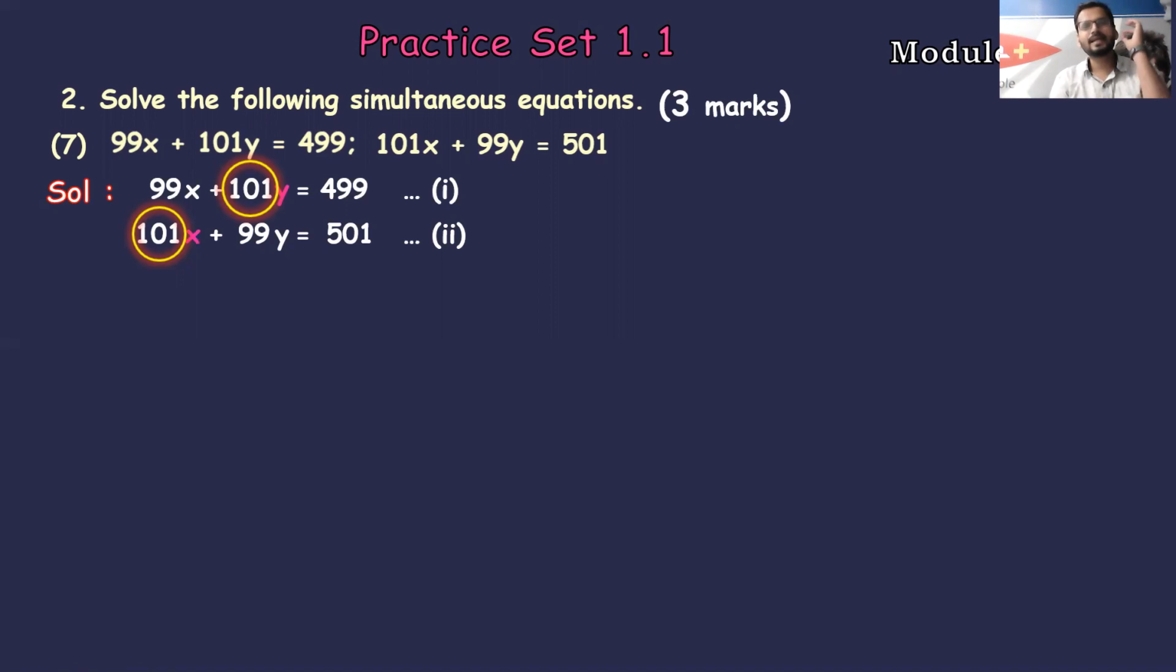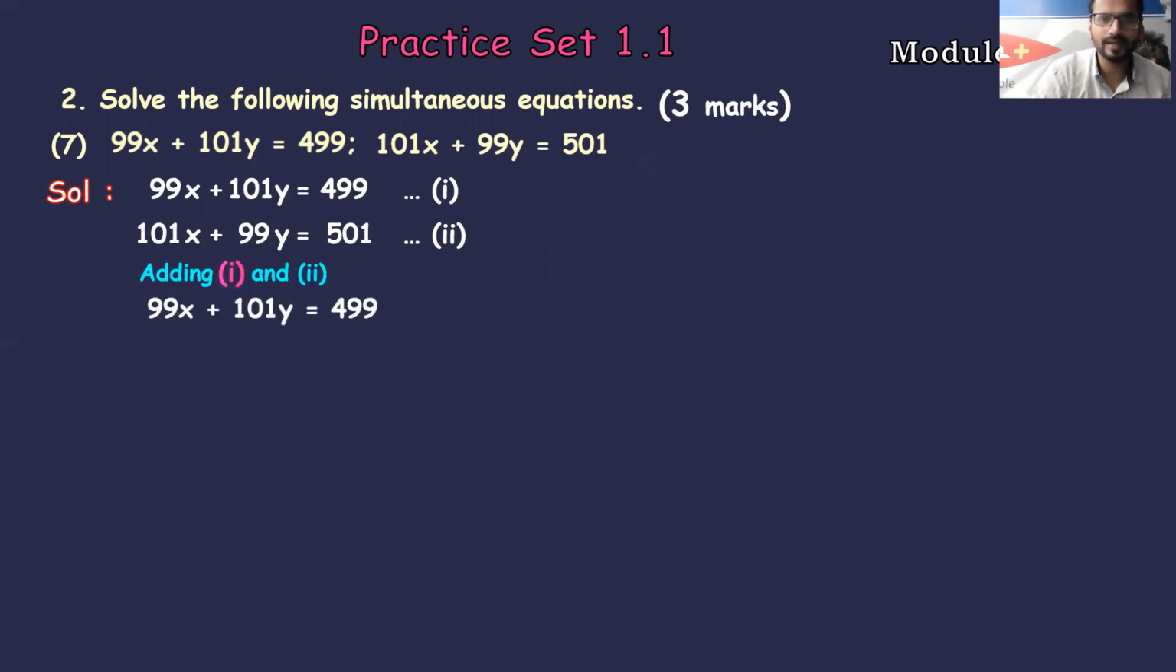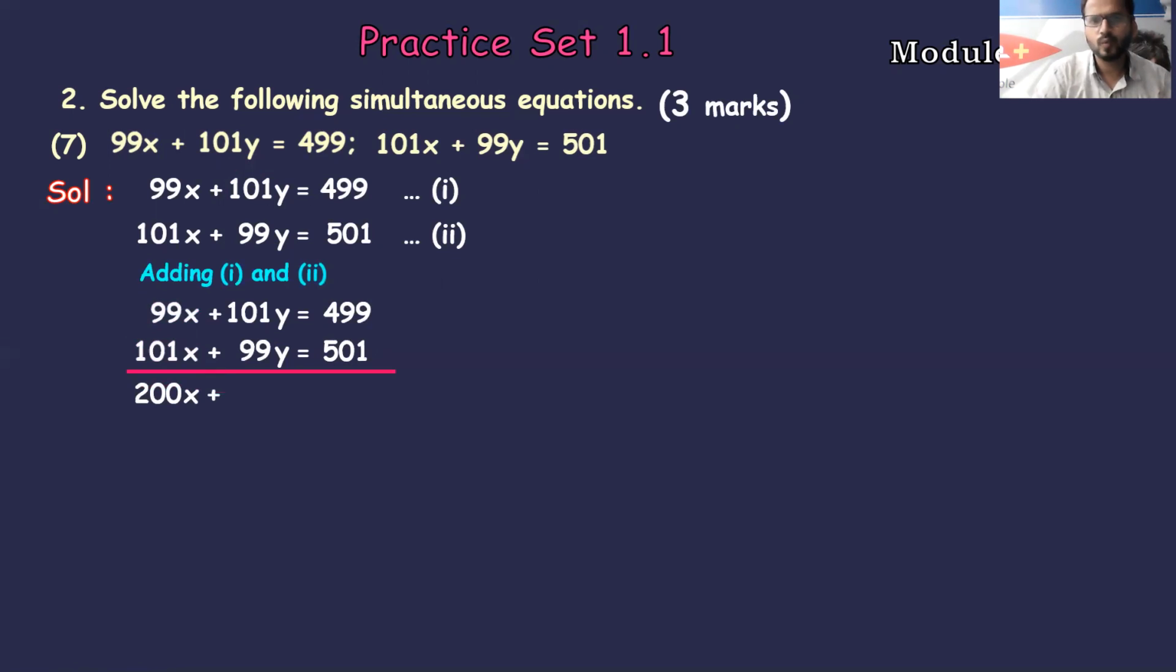For the ASA method, there's only one condition: diagonally their coefficients should be the same. Only then can you apply the ASA method, students. Fine. So in this case, we can definitely go for that method. A stands for addition. So adding equations 1 and 2, let's do that. Addition is quite easy. 99x plus 101x is 200x, plus 101y plus 99y is 200y, equals 499 plus 501, which gives me 1000.